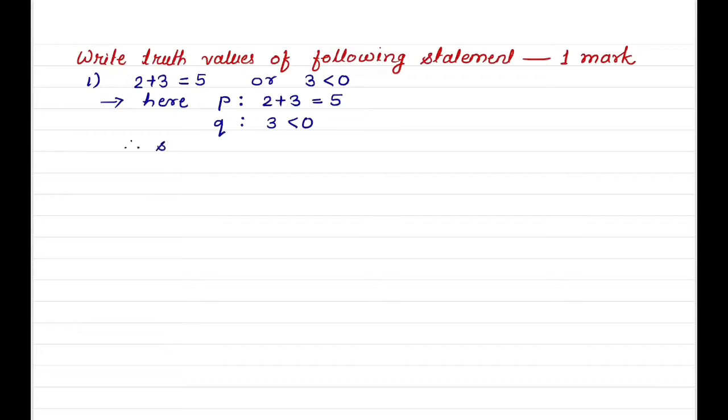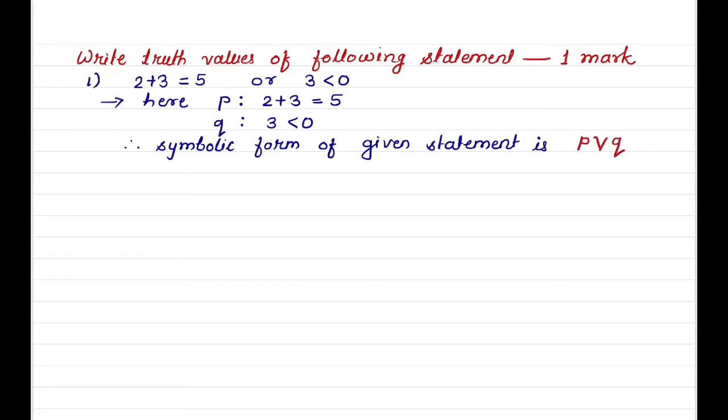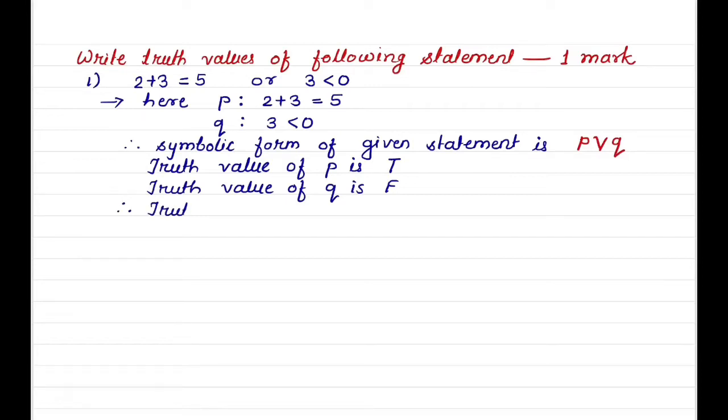Logical connective used is OR. So symbolic representation is P or Q. Here statement P is true, so its truth value is T. And truth value of statement Q is F because it is a false statement.